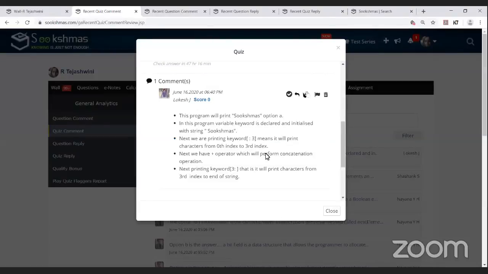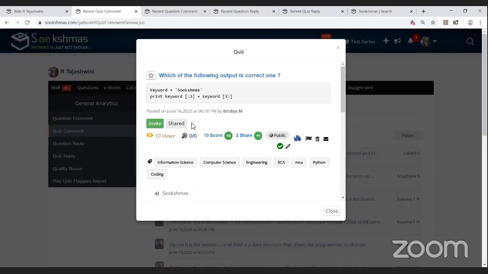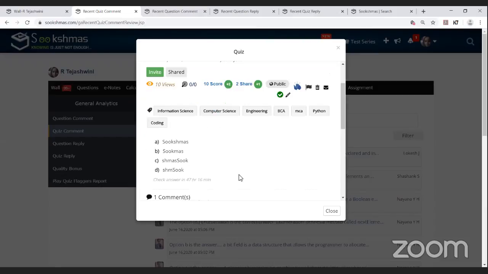Which will perform the concatenation operation. Yes, it will concatenate two strings. And next, printing with 3 followed by a colon will print the characters from the third index to the end of the string. This single colon indicates up to the end of the string, so the remaining string will be printed from the third index.